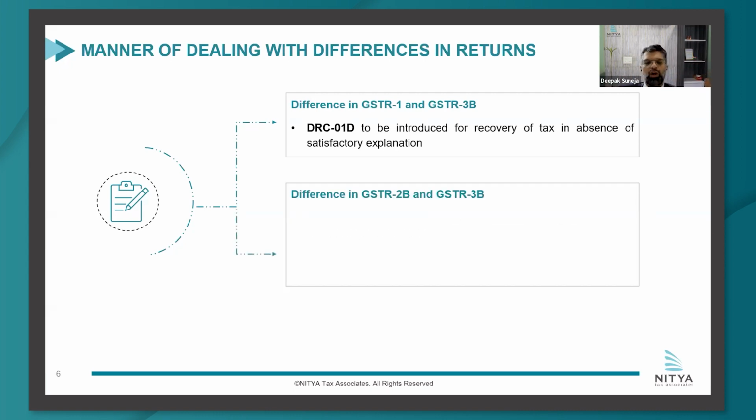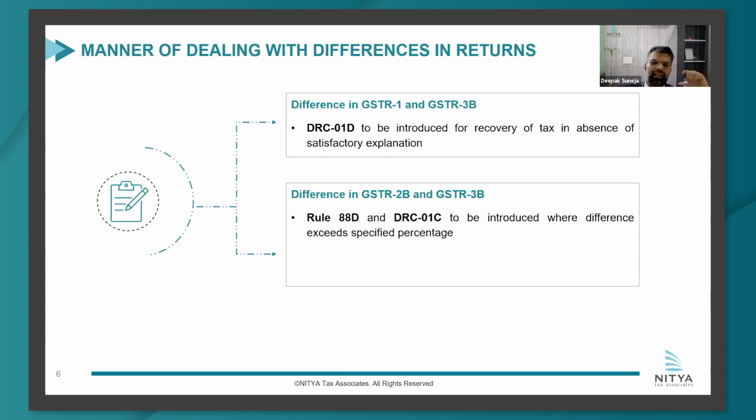Next, this is a new proposal from the GST Council side. GSTR 1 versus 3B has a statutory provision, self-assessed tax. Now, for any difference in GSTR 2B and 3B, right now what they can do is, if they are not satisfied, they can scrutinize the return, they can issue ASMT 10, they can issue DRC 01A or a show cause notice in DRC 01. But now what they propose is that they would issue a new form. They'll be introducing rule 88D, and they'll be issuing a new form DRC 01C, wherein when the difference is in excess of a specified percentage, they'll ask the taxpayer why this difference is there.